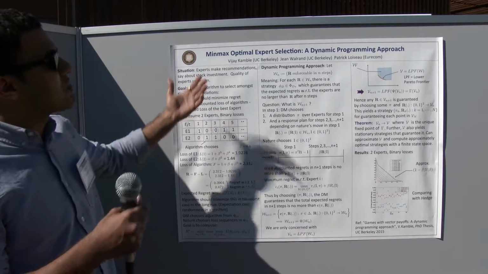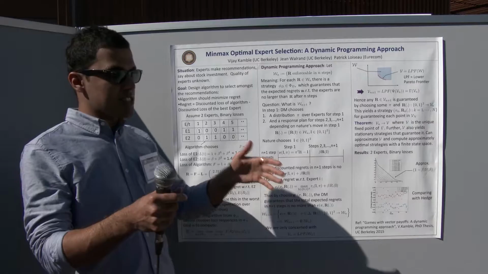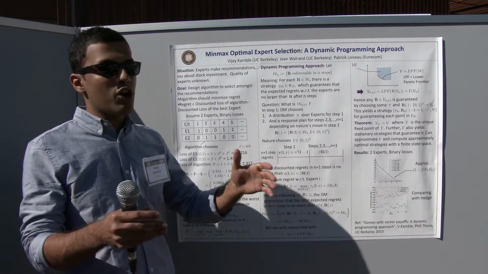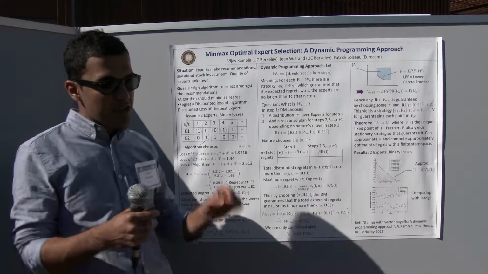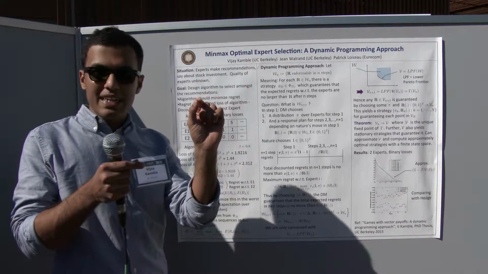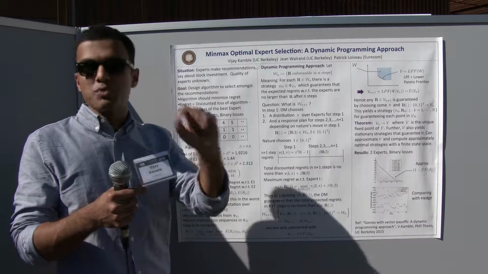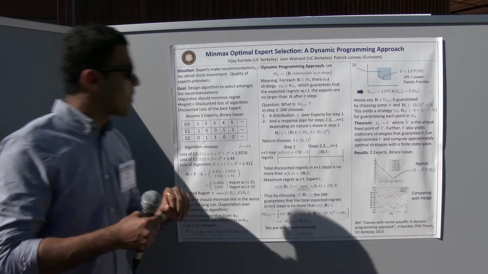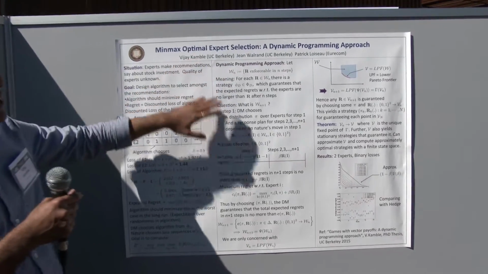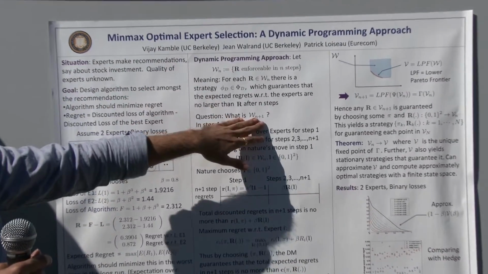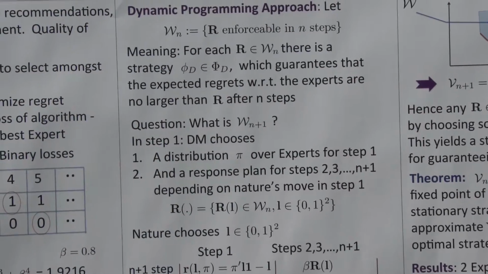So essentially, consider an n-step problem, and suppose that you have somehow computed the set W_n of all possible guarantees that you can achieve in n steps. Which means that for any point in this set, you have an algorithm which guarantees that the regrets relative to all the experts are no larger than this point. And now the question is, what is W_{n+1}? If you are able to relate W_{n+1} with W_n, then we can recursively compute W_n, and our problem will be solved, right?